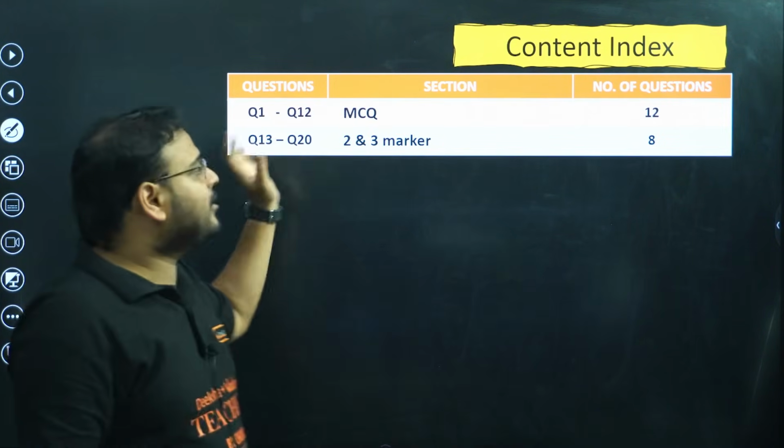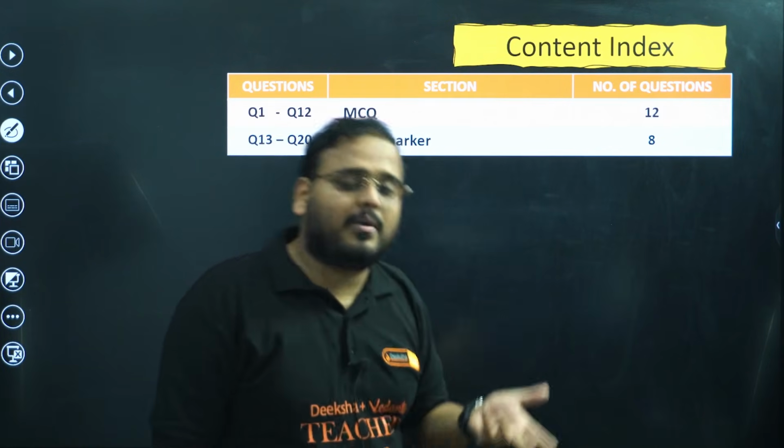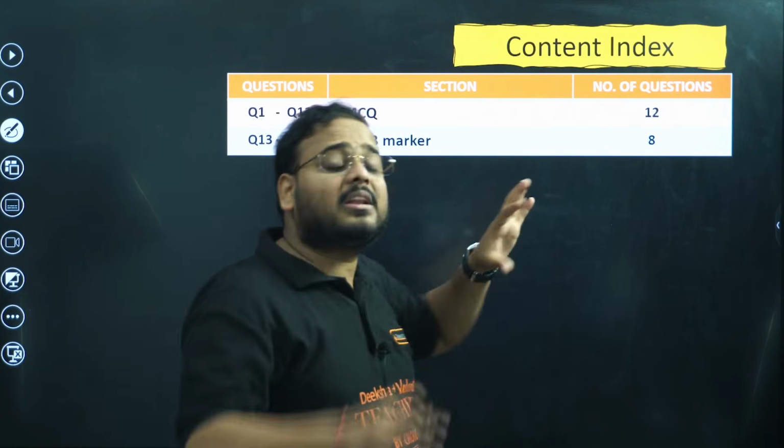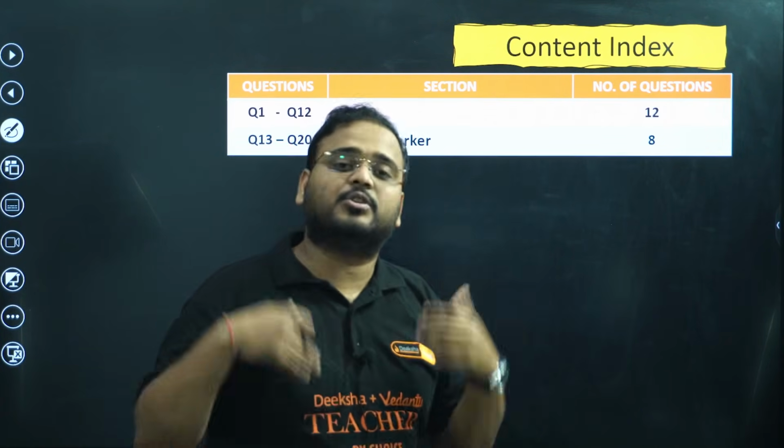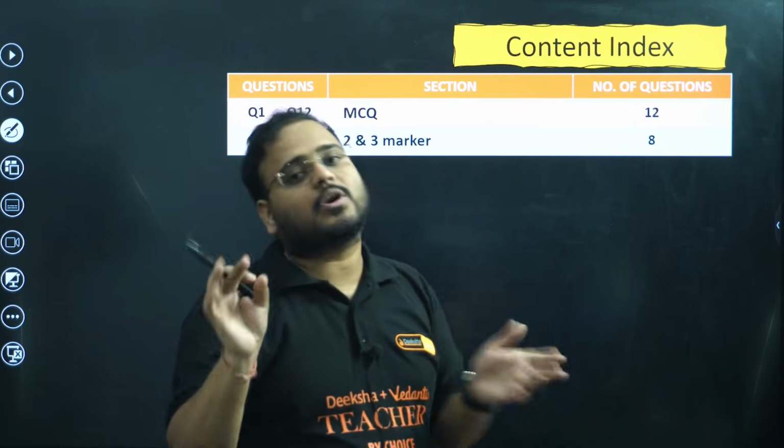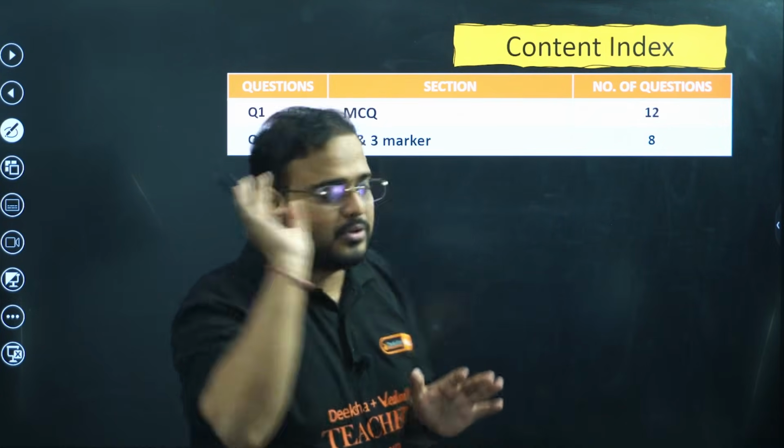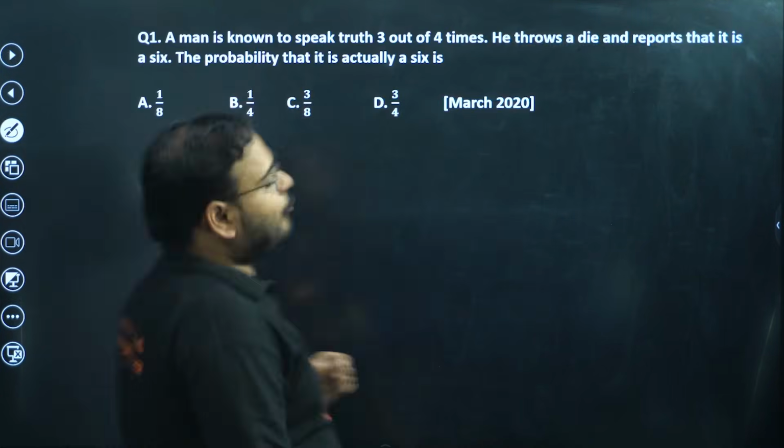And 13 to 20, your last 8 questions are 2 marker and 3 marker. So if you solve these many, you can clear all the concepts, all different types of concepts in your syllabus, and certainly you can score 8 out of 8 marks in your boards. Question number 1, that is MCQ.